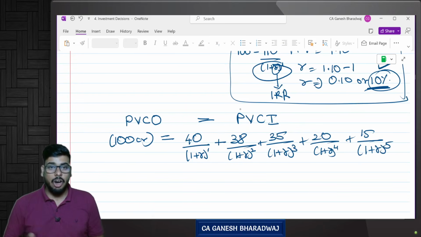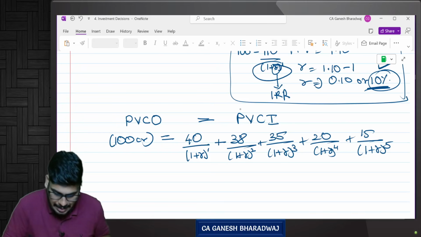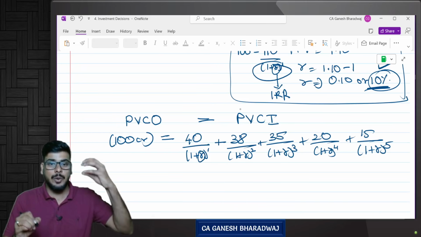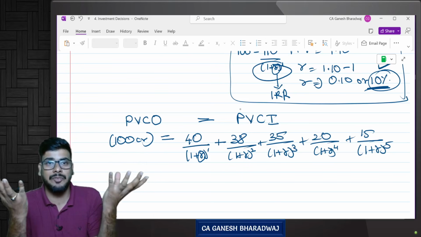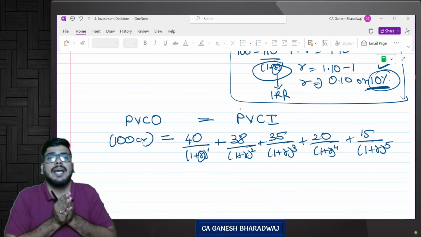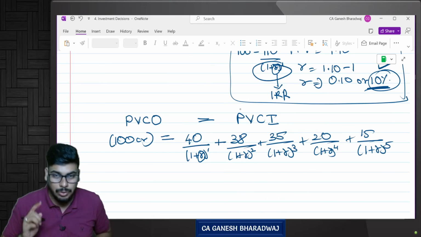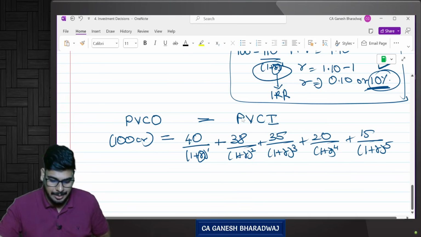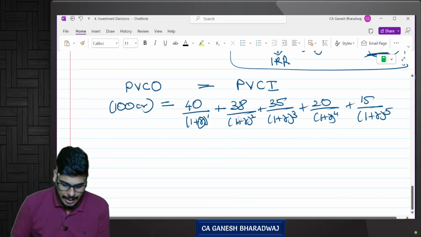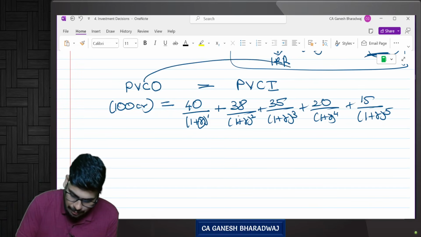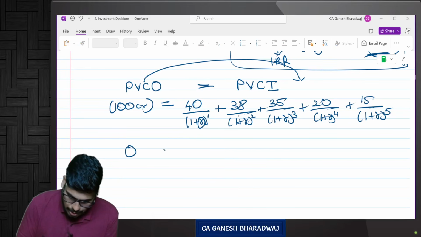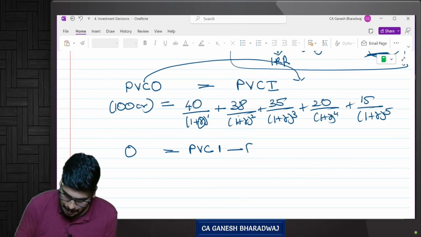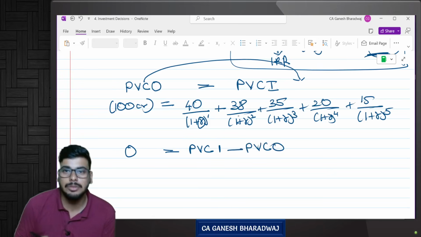Yes or no? Or in other words, can I say the rate that equates my present value of cash outflow with my present value of cash inflow is called as IRR. Yes or no? Now, one more additional thing I'm saying. If I take this present value of cash outflow to the other side, can I say 0 is equal to present value of cash inflow minus present value of cash outflow, correct or not?